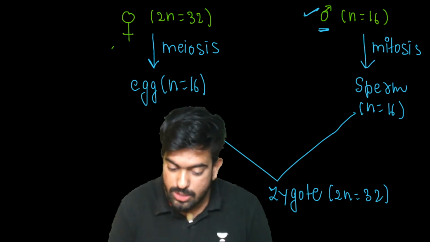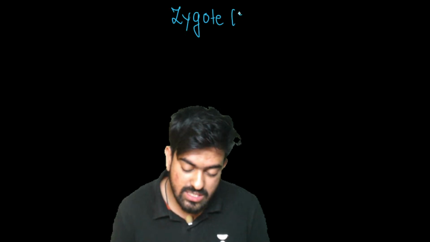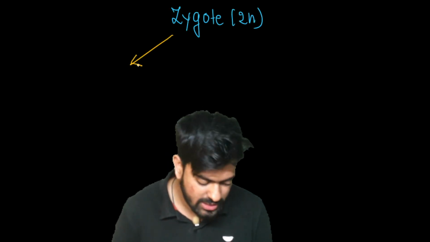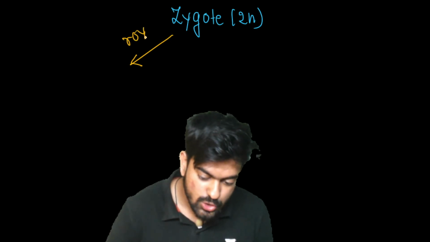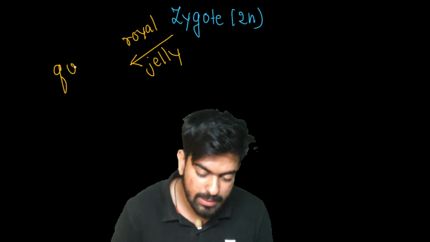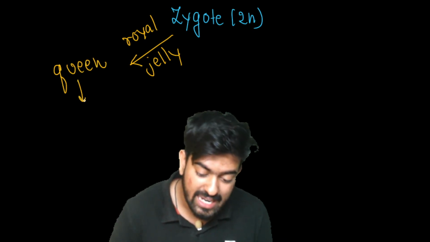Now see here, this also depends. If the zygote is given royal jelly, it will become a queen, which will be fertile.